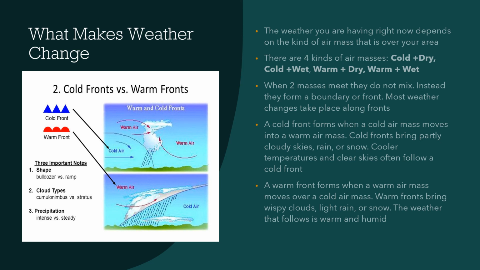A cold front forms when a cold air mass moves into a warm air mass. Cold fronts bring partly cloudy skies, rain, or snow. Cooler temperatures and clear skies often follow a cold front. A warm front forms when a warm air mass moves over a cold air mass. Warm fronts bring wispy clouds, light rain, or snow. The weather that follows is warm and humid.